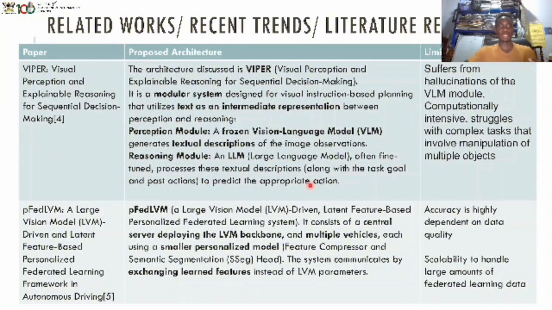We have PFed-LVM, which is a large vision model for latent feature-based personalized federated learning framework in autonomous driving. This is basically using a large vision model with federated feature learning to allow autonomous cars to learn, update their global server using federated learning and federated feature learning to then train better models, as well as have personalized learning on different vehicle models. The issue it faced is that accuracy was highly dependent on data quality, and that scalability to handle large amounts of data was not very easy.